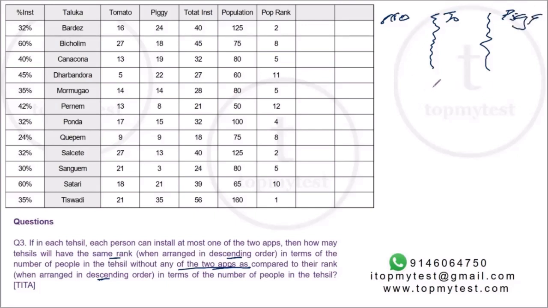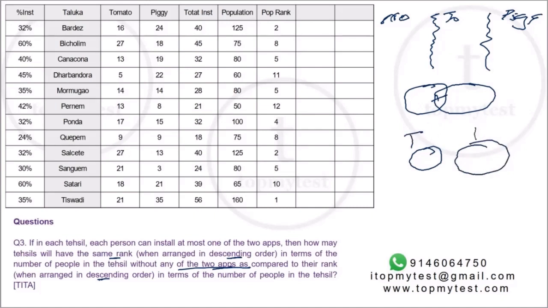Because if we were to look at a Venn diagram sort of thing, there is nobody who has both the apps. So your two sets are disjoint sets. So you have tomato, you have piggy, right? And then there is a third category, which is none. The category of none will basically be the total population minus piggy minus tomato, which we have already done. So we know the number of people with no apps.